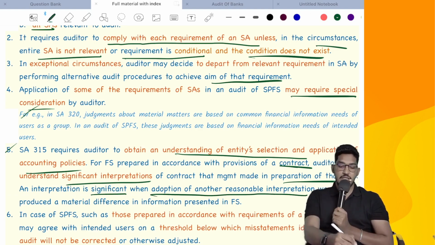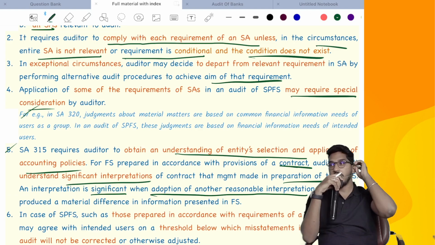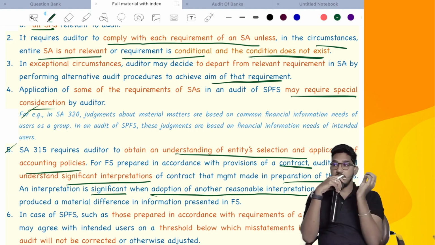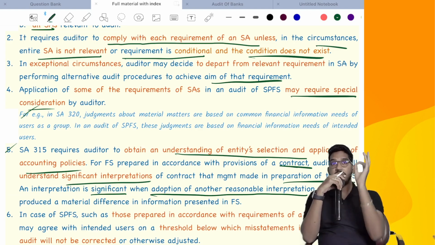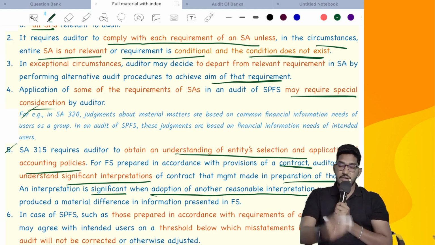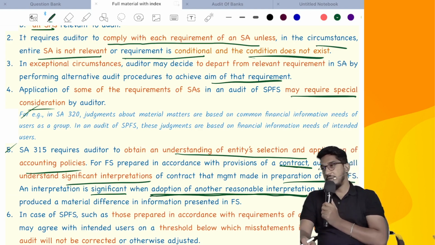Now what they're saying is, as per SA 315, we need to understand the entity, its environment and its internal control. As part of that understanding, we also try to obtain an understanding of the accounting policies followed. Now, if you are conducting an audit of special purpose financial statements and the framework is given by a contract, you need to also understand significant interpretations of the contract. So what do you mean by significant interpretation? An interpretation is considered significant when adoption of another reasonable method would produce a material difference.